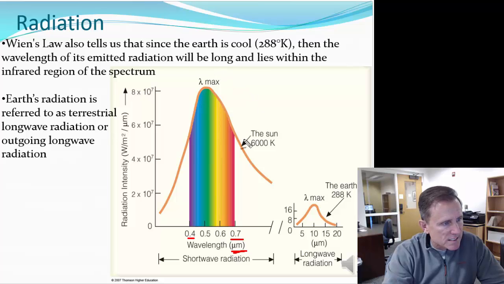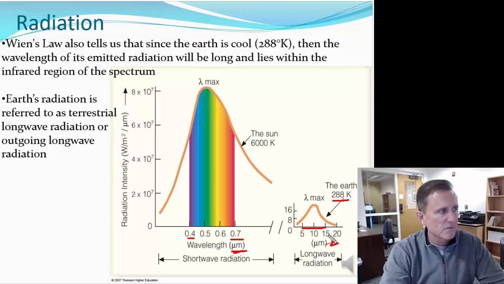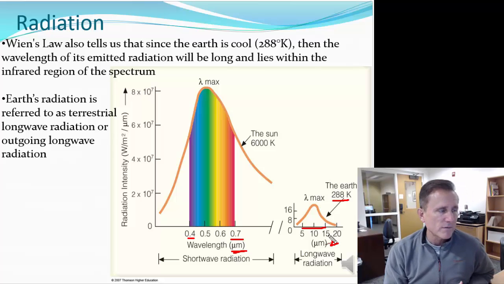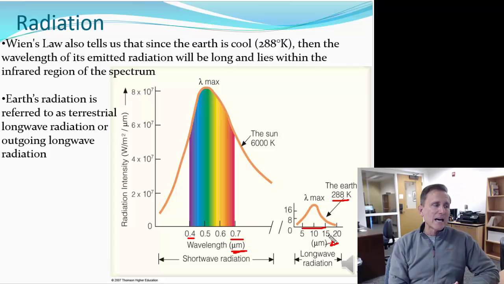That's where the sun, with a 6,000 degrees Kelvin temperature, emits most of its radiation. And the Earth, at 288 degrees Kelvin, emits most of its radiation between 5 and 15 micrometers. So since the Earth is cool, the wavelength of emitted radiation will be long and lies in the infrared.